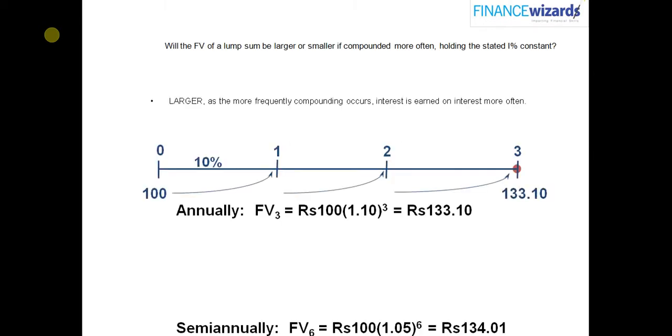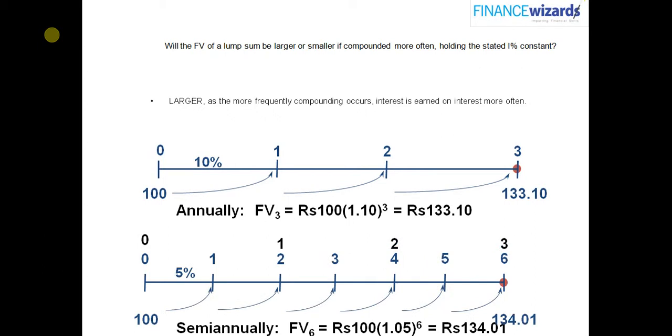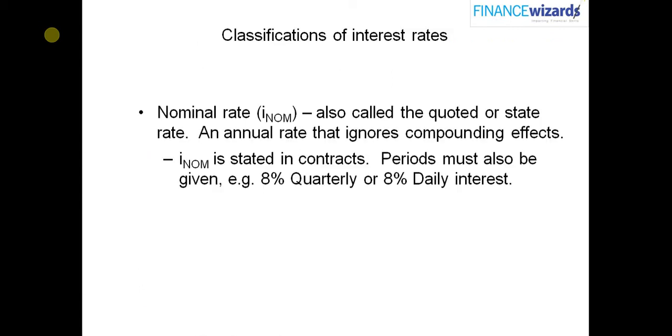Will the future value of a lump sum be larger or smaller if compounded more often, holding the stated interest rate constant? Obviously, it will be larger, as the more frequently compounding occurs, interest is earned on interest more often. Compounding means more interest on interest. So, if 100 rupees is compounded annually for 3 years, it will amount to 133.1. But if the same amount, without any change in the investment, is compounded half yearly, it will amount to 134.01 during the same period. So, more compounding gives you more interest.